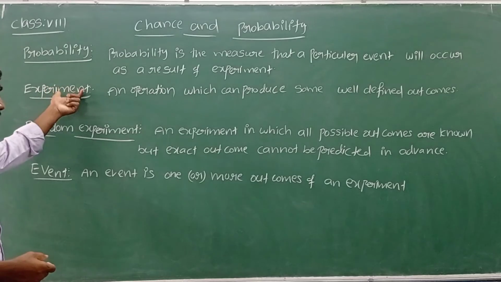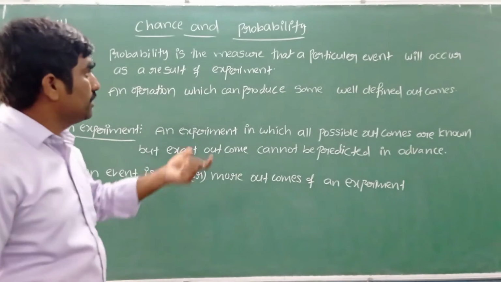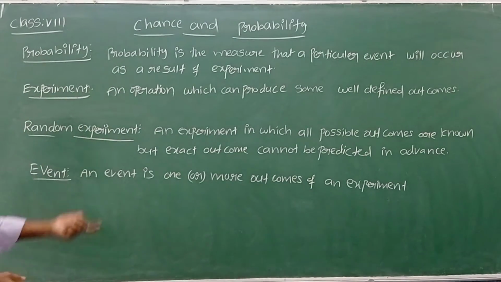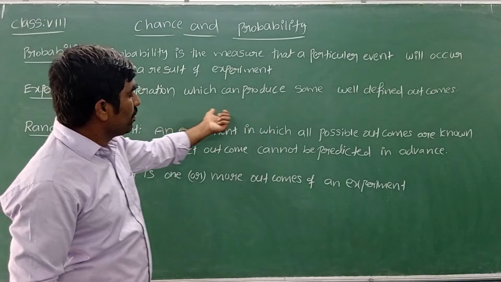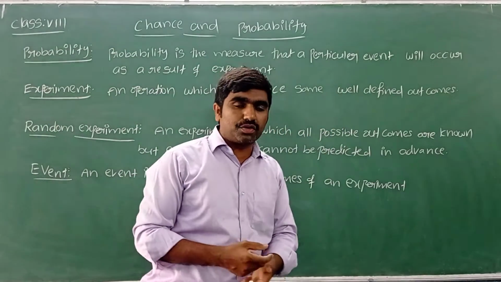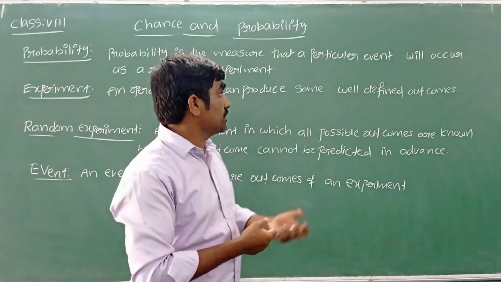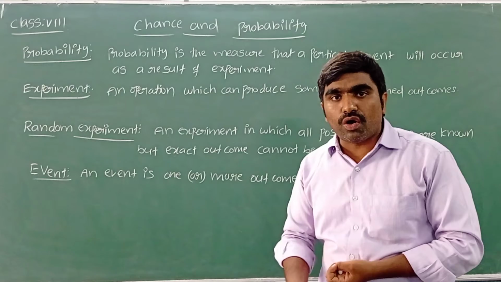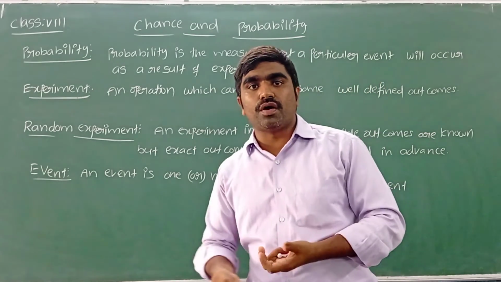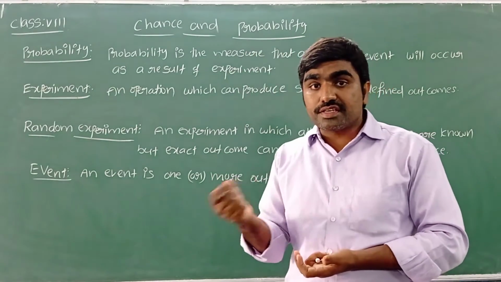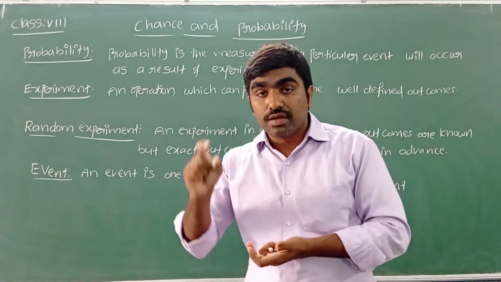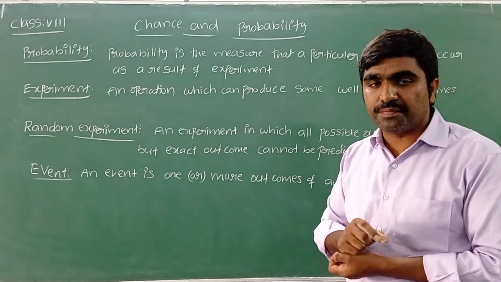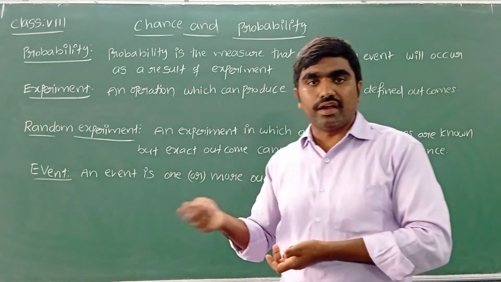Let's see a few basic terms which we generally use in the probability concept. First one is experiment. What is an experiment? An experiment is an operation which can produce some well-defined outcomes. Tossing a coin is one experiment, because tossing a coin produces well-defined results: either we get heads or tails.